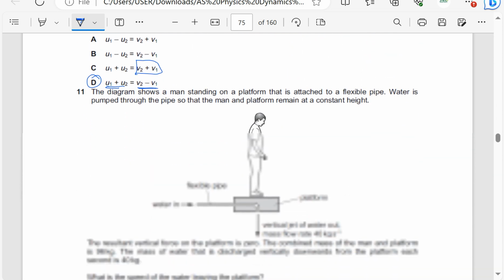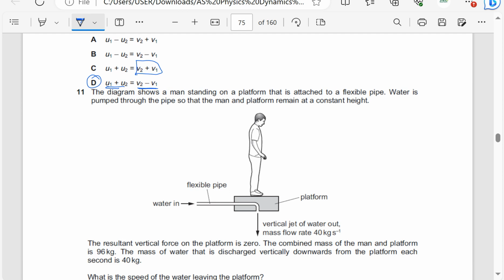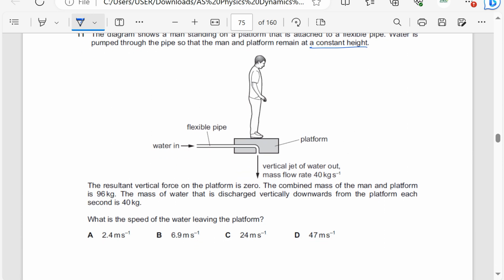The diagram shows a man standing on a platform that is attached to a flexible pipe. Water is pumped through the pipe so that the man and the platform remain at a constant height. The resultant vertical force on the platform is 0. The combined mass of the man and the platform is 96 kilograms. The mass of the water that is discharged vertically downwards from the platform each second is 40 kilograms. What is the speed of the water leaving the platform?